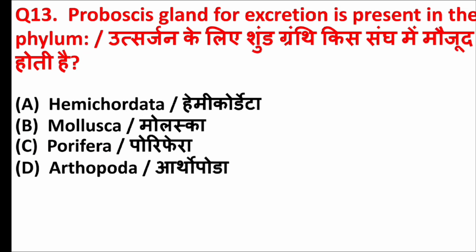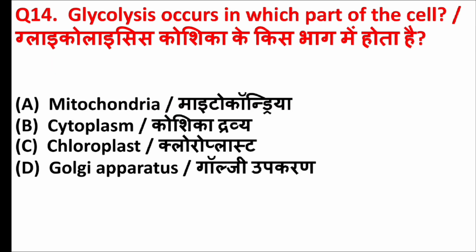Proboscis gland for excretion is present in the phylum. Answer is option A, hemichordata. Glycolysis occurs in which part of the cell? Answer is option B, cytoplasm.